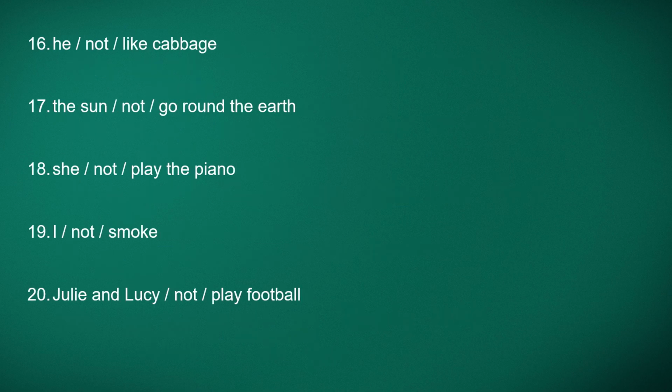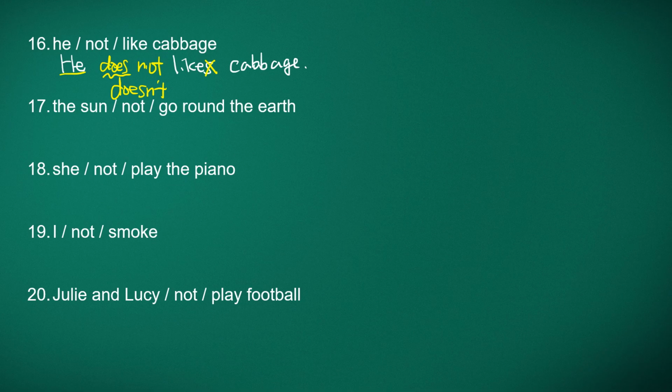Number 16, he not like cabbage. So he, affirmative, likes. He likes cabbage, C-A-B-B-A-G-E, cabbage. But negative, he not. And then he's third person singular, so we need to use does. And because of this does, we lose S. So he does not like cabbage. And then contraction doesn't. He doesn't like cabbage.